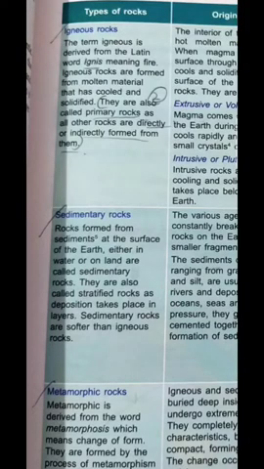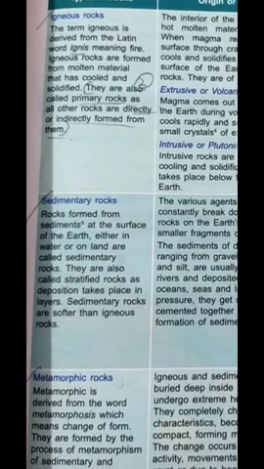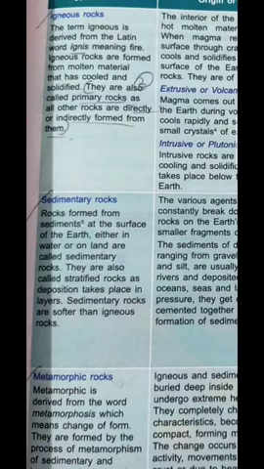Now what happens when particles flow along with rivers, or there is wave action or wind action? Small depositions occur, small particles come along with the sand, and those sand particles make a sedimentary rock. Sedimentary rock is mainly a rock that we get from sand.